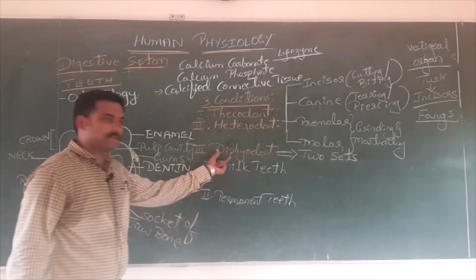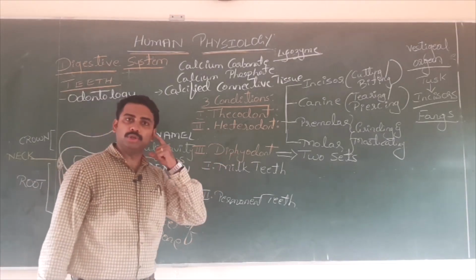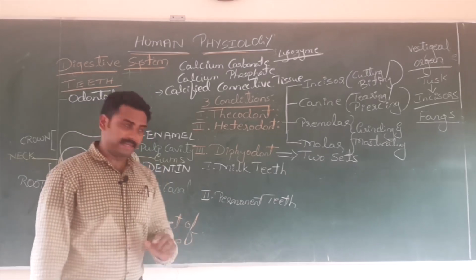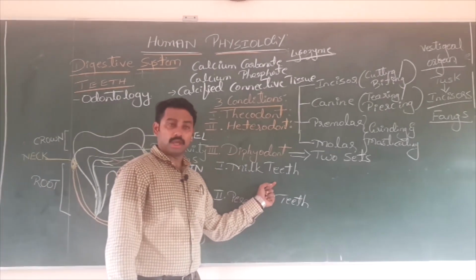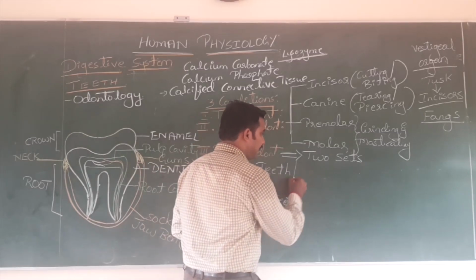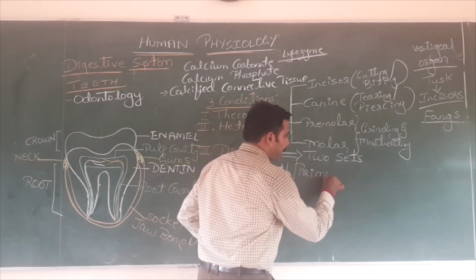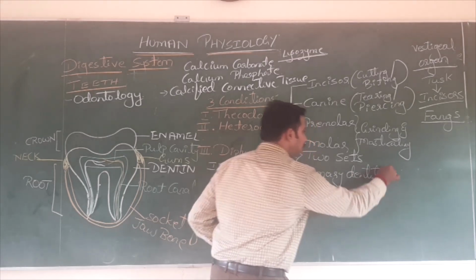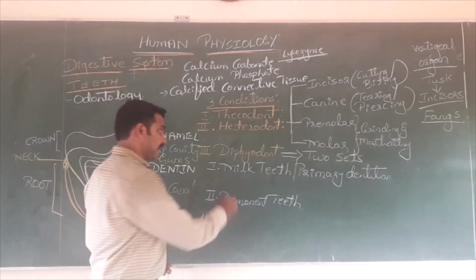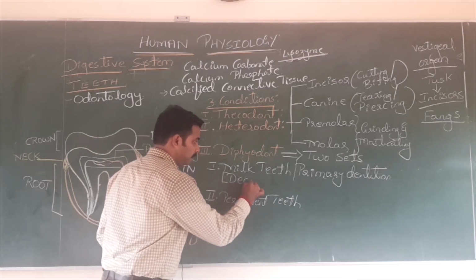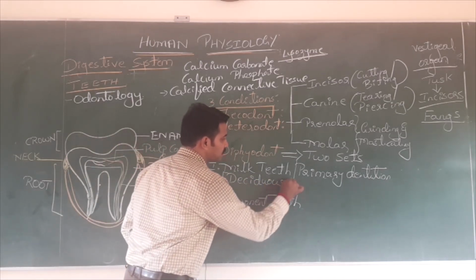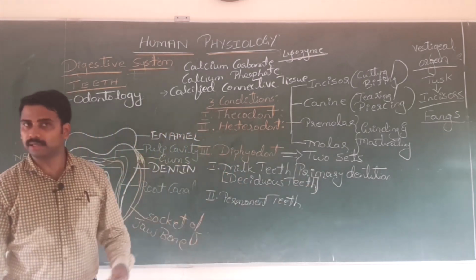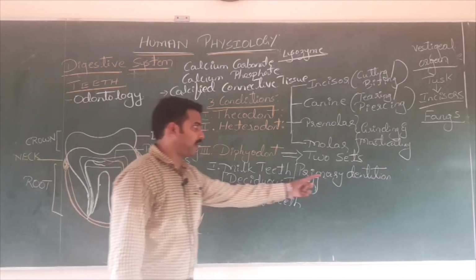Usually in the human baby, it appears by 6 to 20th month. When the baby is in the range of 6 to 20th month, the baby gets milk teeth. By the age of 6 to 13 year, milk teeth are shed and are replaced by which one? Permanent teeth. As they appear second, you can guess what they can be called. Secondary dentition.